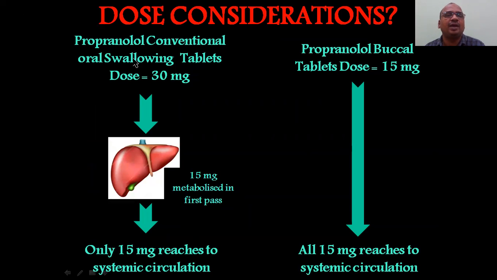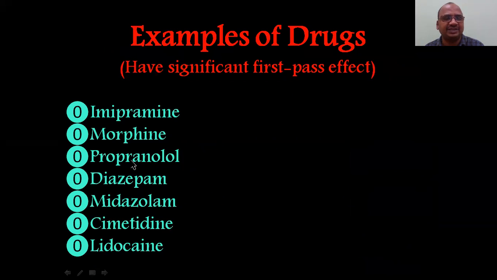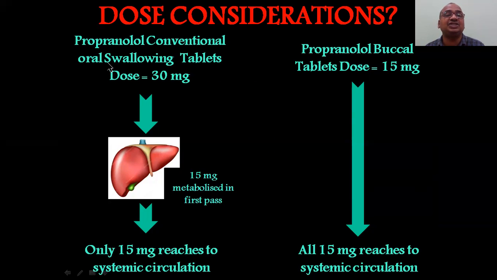See here. Propranolol, I already told the example here. I took propranolol, a conventional oral swallowing tablet. Propranolol 30 mg tablet is available. Okay, what happens if you are taking it? In the liver, 15 mg will be wasted, metabolized in the first pass. Only 15 mg will reach the systemic circulation. Now, what you have to do by using your brain, okay, you prepare propranolol buccal tablets, which are placed in the buccal cavity. Only prepare 15 mg, not 30 mg. Directly most of the drug will enter the systemic circulation.